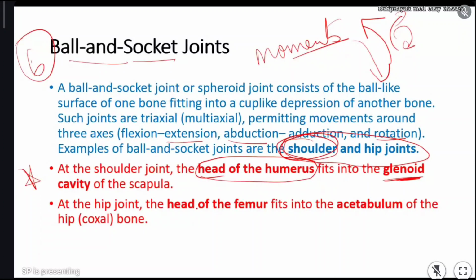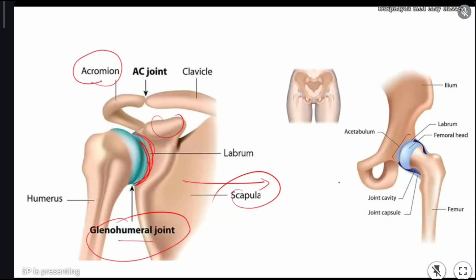And the second example is the femur. The head of femur comes and sits into the acetabulum of our hip joint. I mean in the hip region, especially in the acetabulum of the hip bone. That is an example of a ball and socket joint. You can see in the image here. See, in the acetabulum cavity, the head of femur is coming and sitting nicely. This is the example of a ball and socket joint.